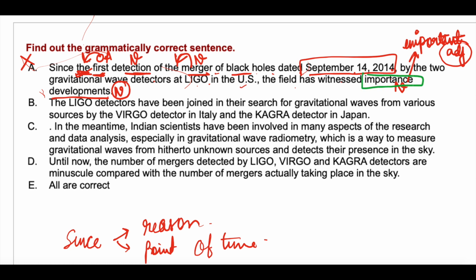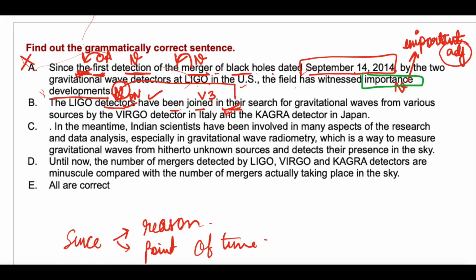Next. The LIGO detectors. Detectors is a plural noun, so plural verb have. Have been joined. Have plus been plus V3. Have been joined in their search for gravitational waves. Who has joined the LIGO detectors? It is not known. That's why this sentence is in passive voice, and so have plus been plus V3 has been used. In their search, in whose search? In the search of the detectors.